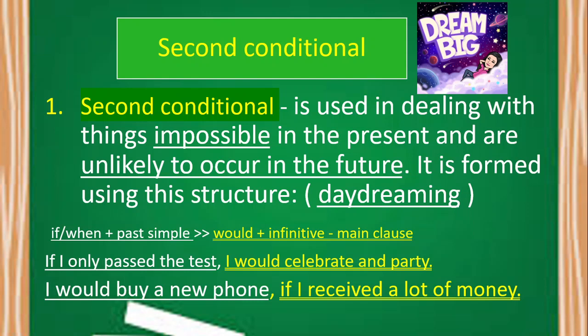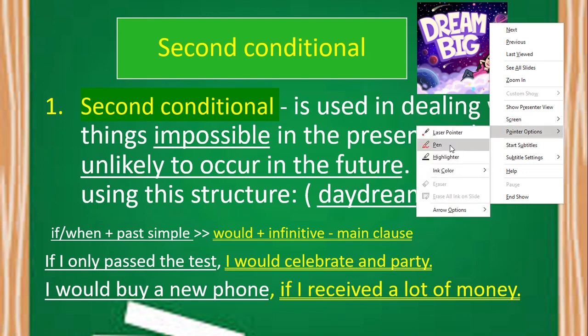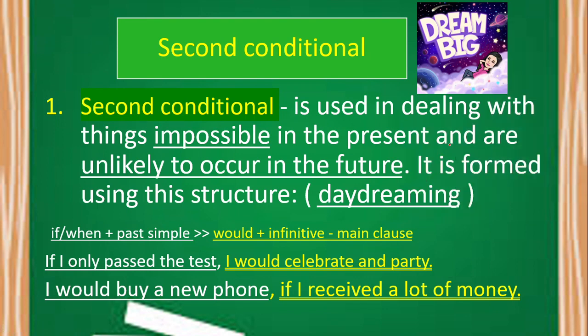The examples are: If I only passed the test, I would celebrate and party. I would buy a new phone if I received a lot of money. So let us now check if these two sentences follow the meaning that was given in this slide. It said that second conditional is used to deal with things which are impossible in the present.